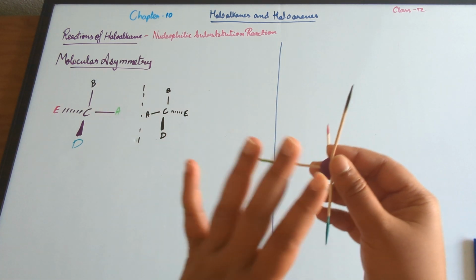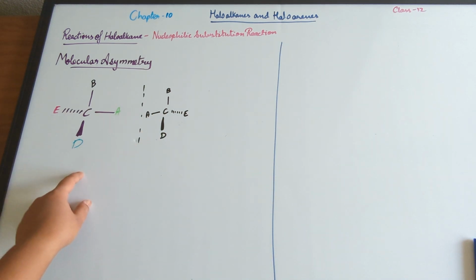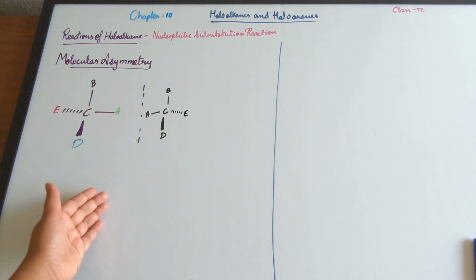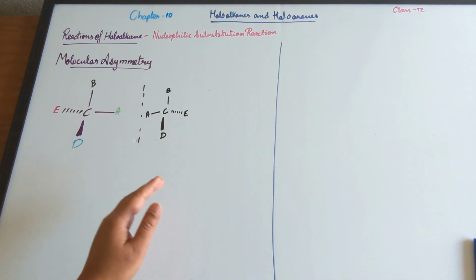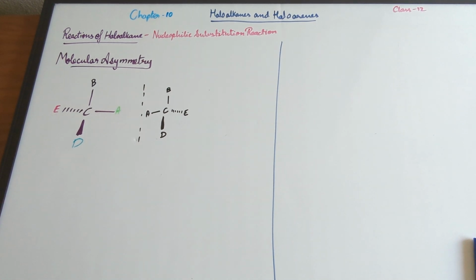Let's take, for example, this particular compound rotates the plane of polarized light 30 degrees to the right. Then its mirror image will rotate the plane of the polarized light 30 degrees to the left. So basically, the rotation is to the same extent but in the opposite direction.